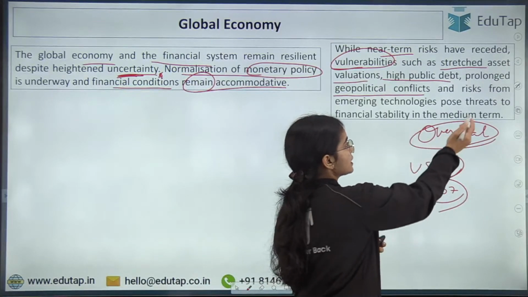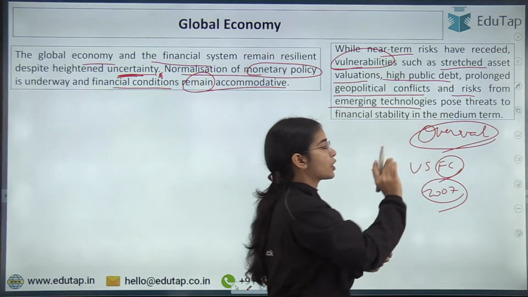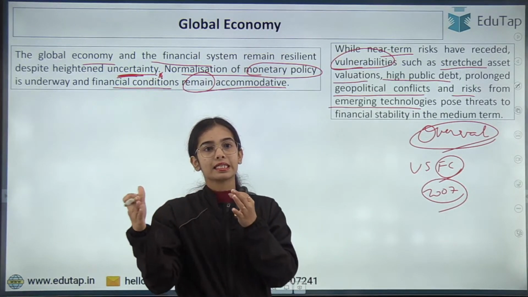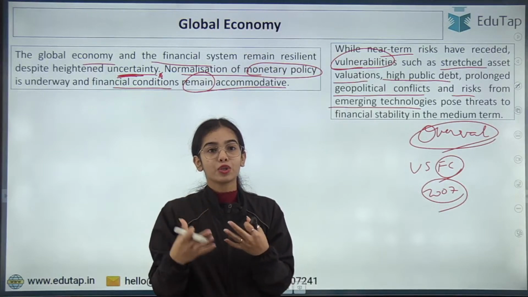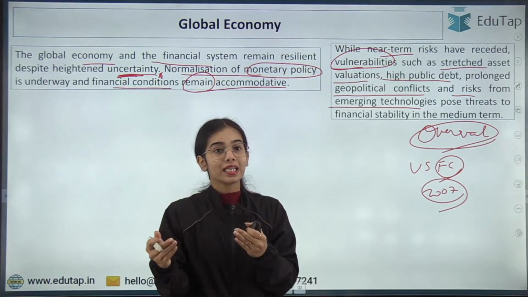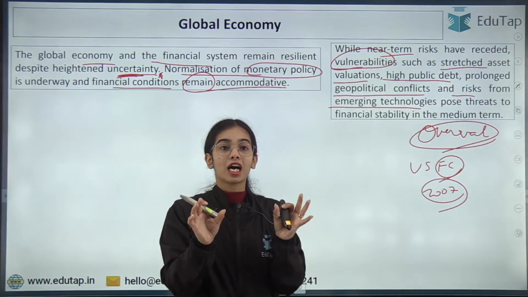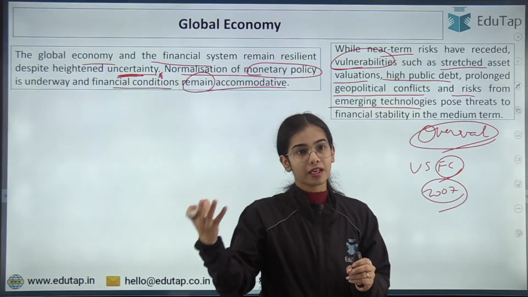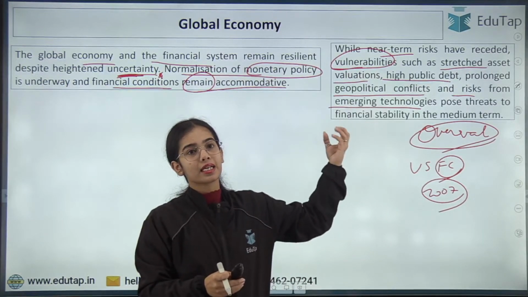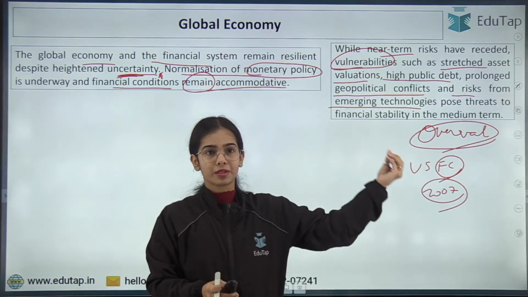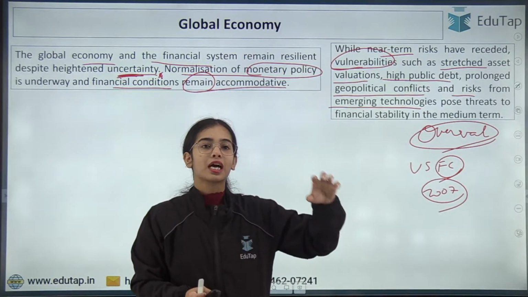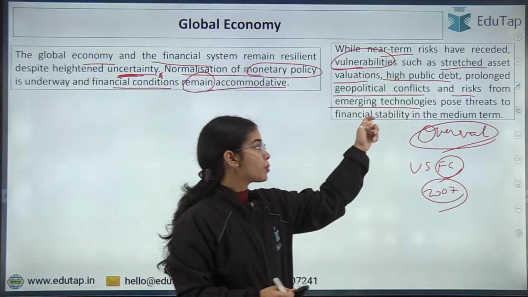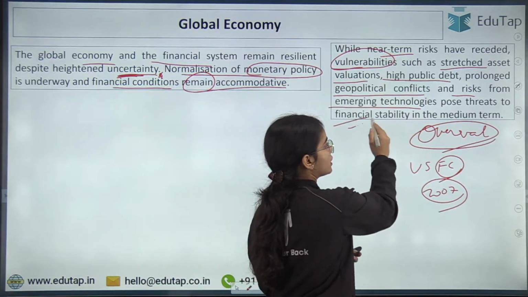Now there is another risk that is coming from the emerging technologies such as AI, ML. We have discussed that RBI has recently made a committee so that we can use the AI, ML in an ethical and responsible manner, and the RBI itself is recognizing that there are some risks attached with these technologies. That is also recognized under the Financial Stability Report, that at the global level there are risks attached with these emerging technologies. They pose threat to the financial stability in the medium term.